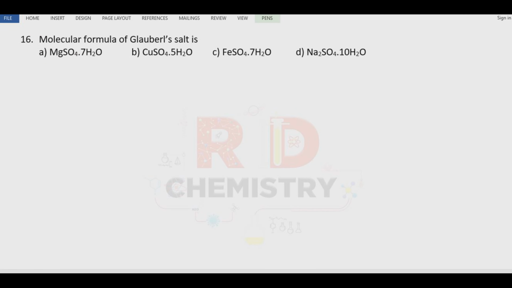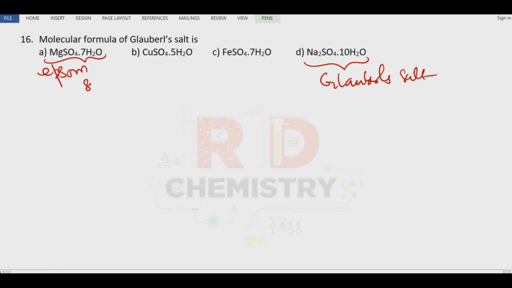Question number 16. Molecular formula of globular salt is. Sodium sulfate is known as globular salt. Magnesium sulfate is called Epsom salt. Copper sulfate is known as blue vitriol. So the answer here is option D.